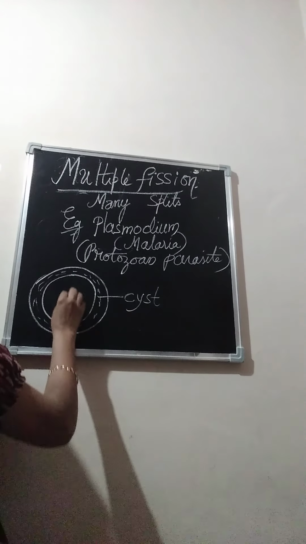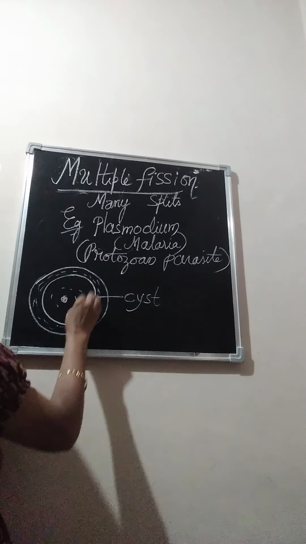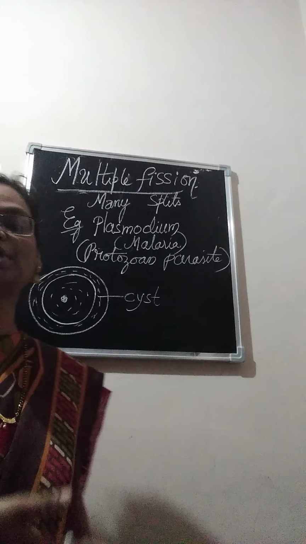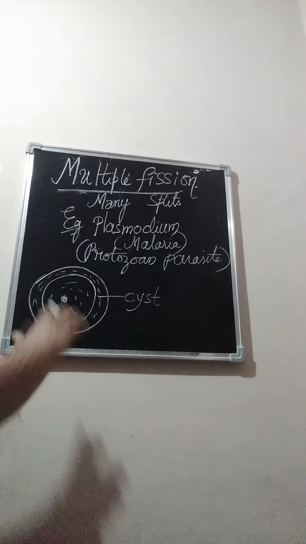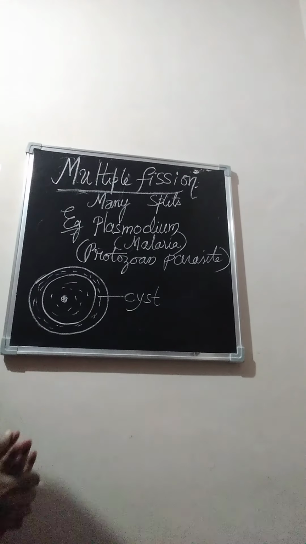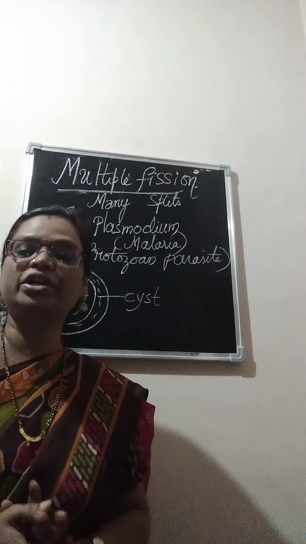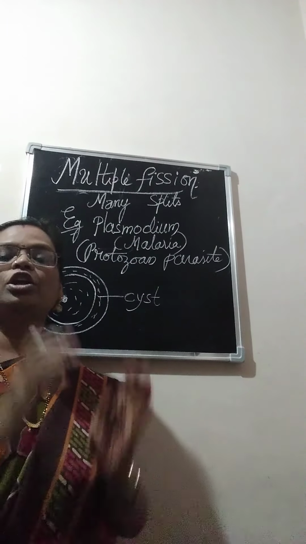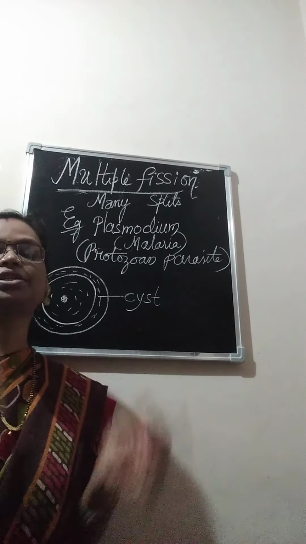Here inside are the normal nucleus and cytoplasm, the usual features of a protozoan cell, but outside it is covered by a cyst because of unfavorable conditions. Outside conditions are not suitable for its existence, so in order to protect itself, it forms this cyst.